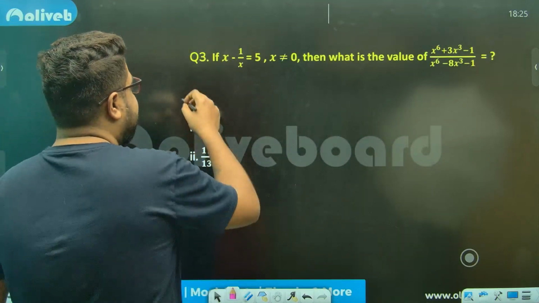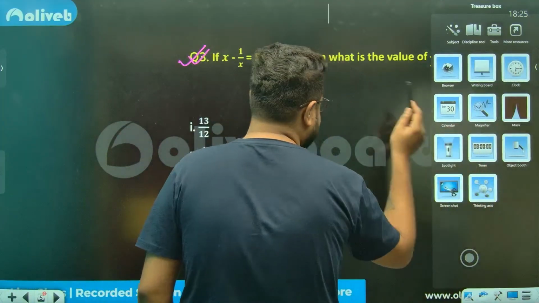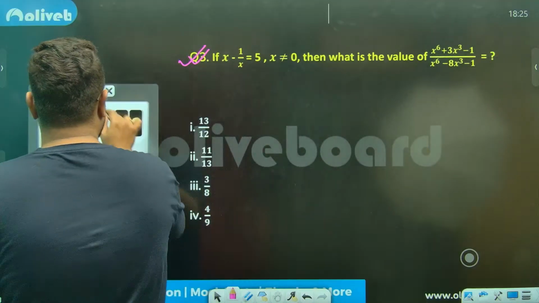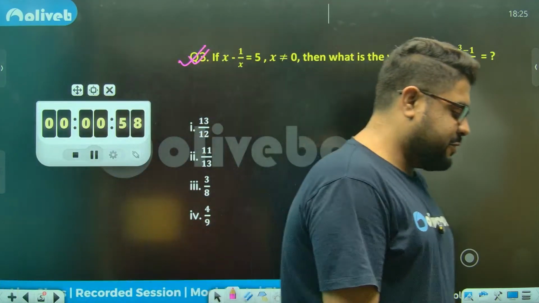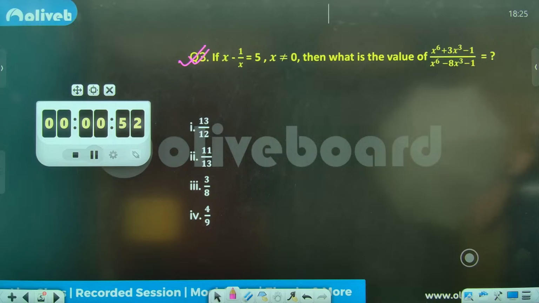Chalo. Having said that, let's move on to our next question. Let's just move a little bit away from trigonometry. We have done a significant number. Let's move into our algebra a little bit. I'll give you 1 minute. Chalo, jaldi se banao.